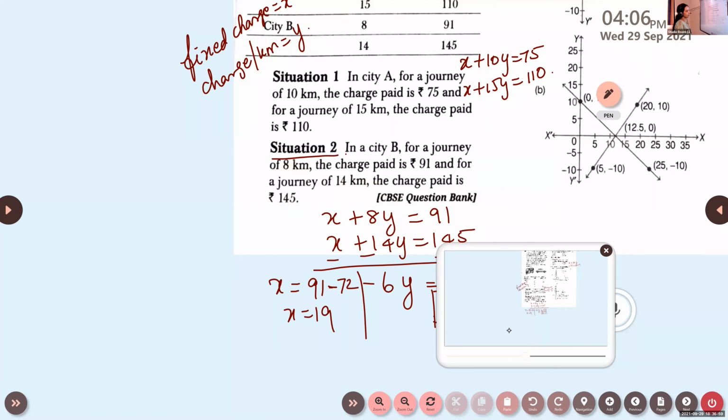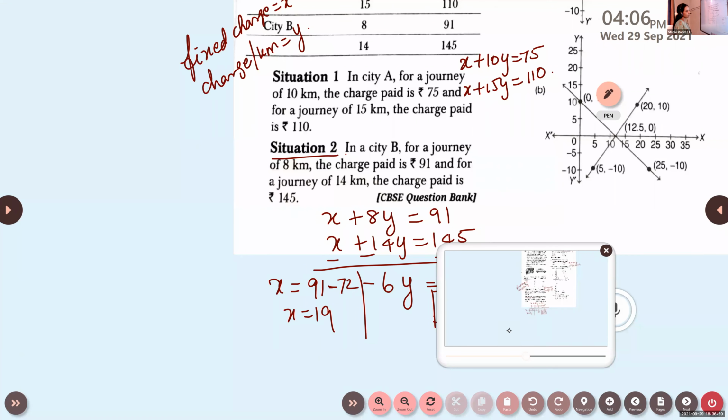x plus 8y is equal to 91 and x plus 14y is equal to 145. What is the solution set here? We solved this, and the solution set we got is x is 19 and y is 9.